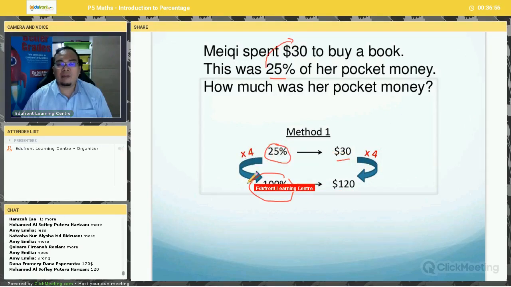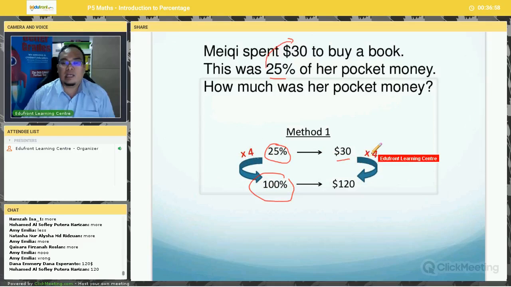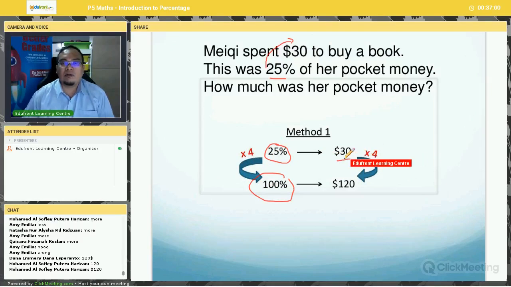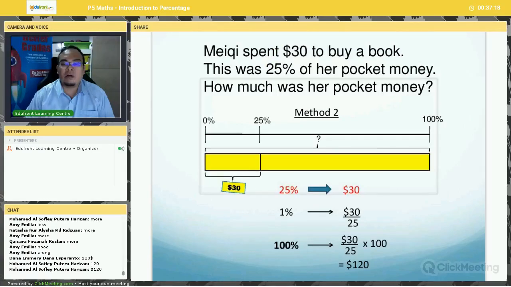Likewise, if on the left side you multiply by 4, the right side you also multiply by 4. So $30 multiplied by 4, you get $120. So $120 is her pocket money. If you don't understand this, we can illustrate in the form of a model. We can also use a model to make you understand better.